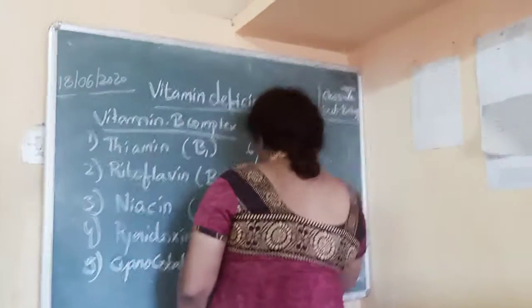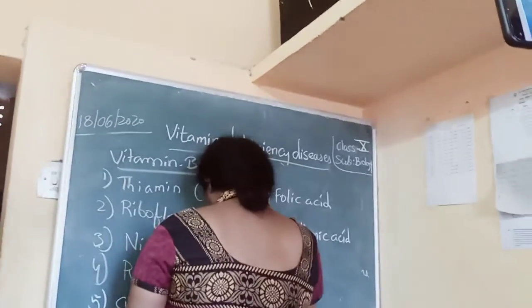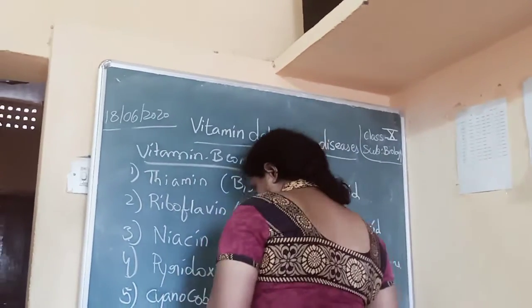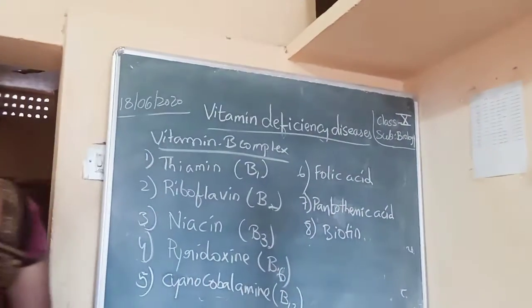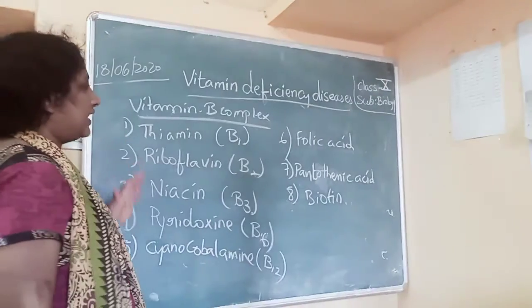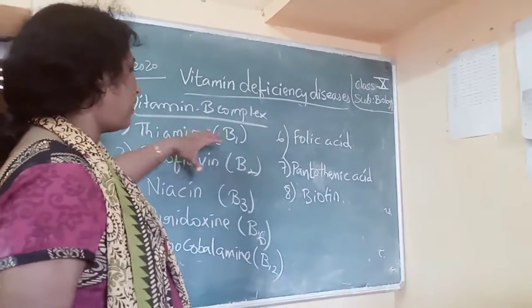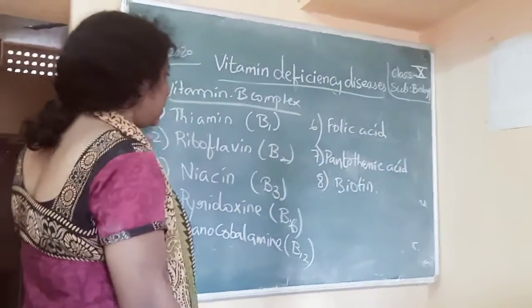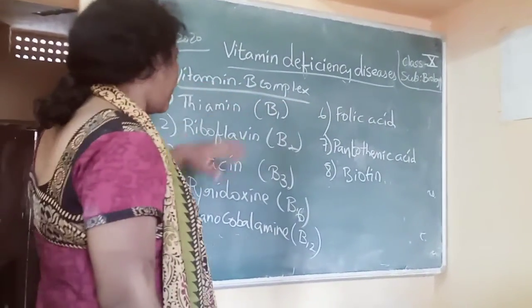Pantothenic acid. Next, biotin. Okay. Now, these are the B complex vitamins. You have 8 subvitamins in the B vitamin group. So that's why it is called B complex vitamin.